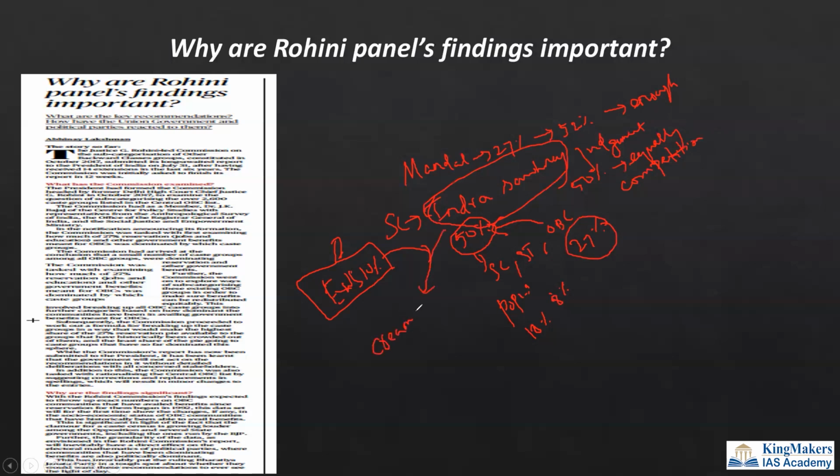Creamy layer are the people within the OBC who have a very good economy. That is, their income is more than 8 lakhs. So they will become a creamy layer population, and they will not enjoy this 27% reservation. So this becomes one subcategory which has already been excluded from the reservation.